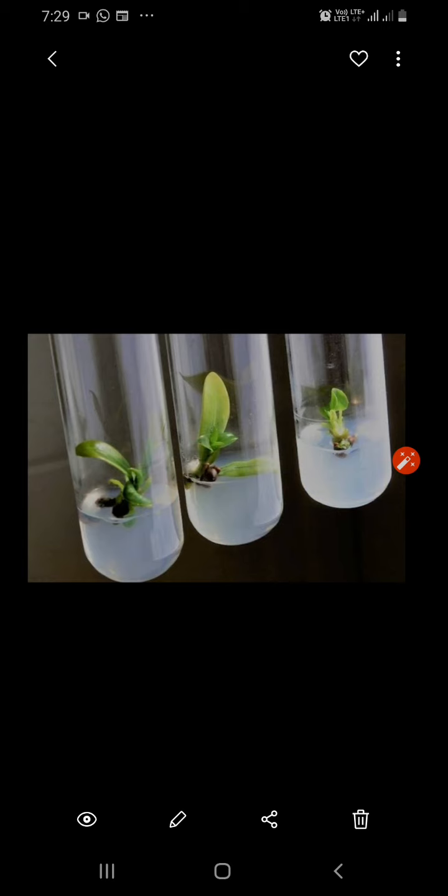I have shown here only 3 test tubes. But if you divide the tissue, you require a very small portion of this tissue. So if you divide the portion into several test tubes, you will get thousands of plants from one mother plant in a very short duration.